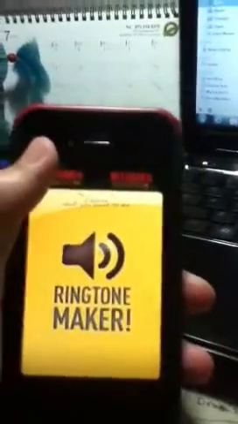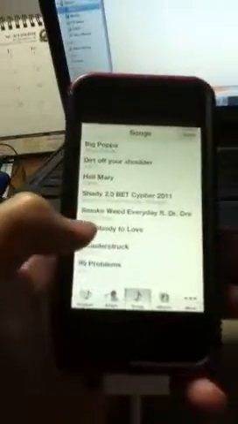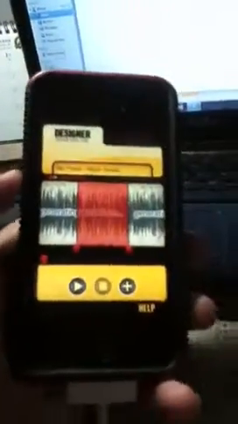So then you're gonna go to the app. This one has ads, and now you're going to go to either designer or recorder, whichever one, and then you're gonna select a song. So let's just select Big Papa by Biggie Smalls.